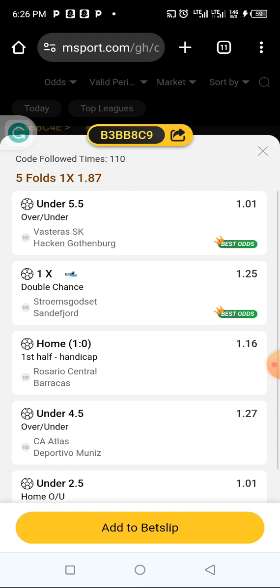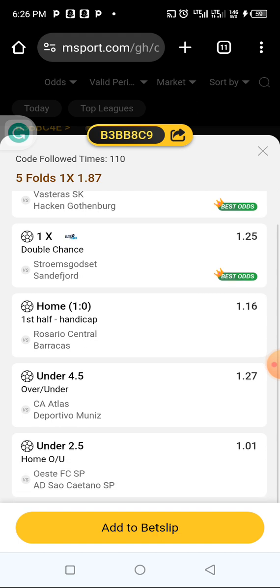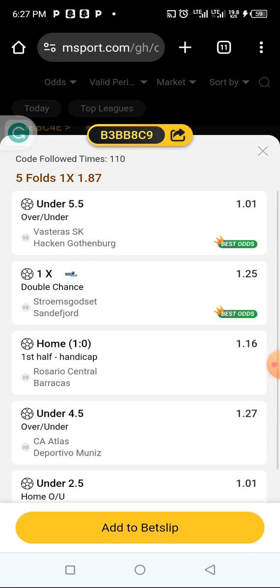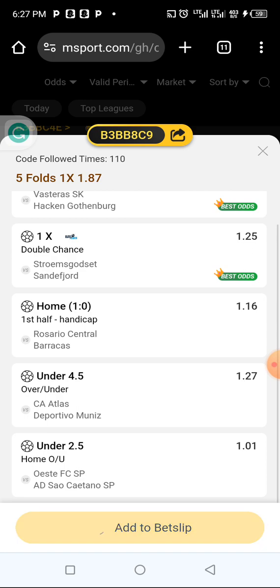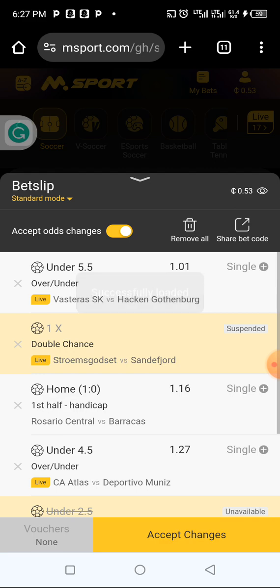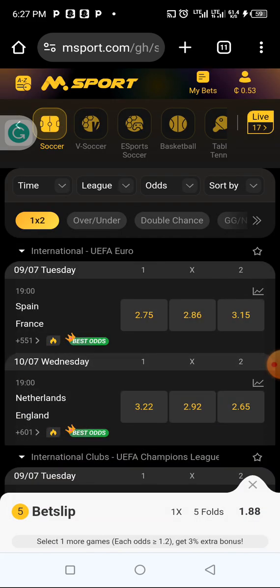You see this was under 2.5 home team, and then we have under 4.5 total. We have a handicap of 1 for the home team and double chance for the home team. You see, all of these are good odds, so you can add them to your bet slip and you can stake from there.